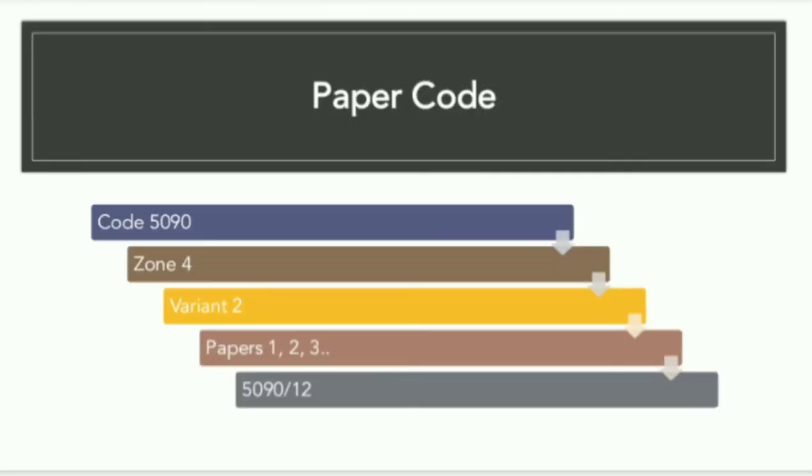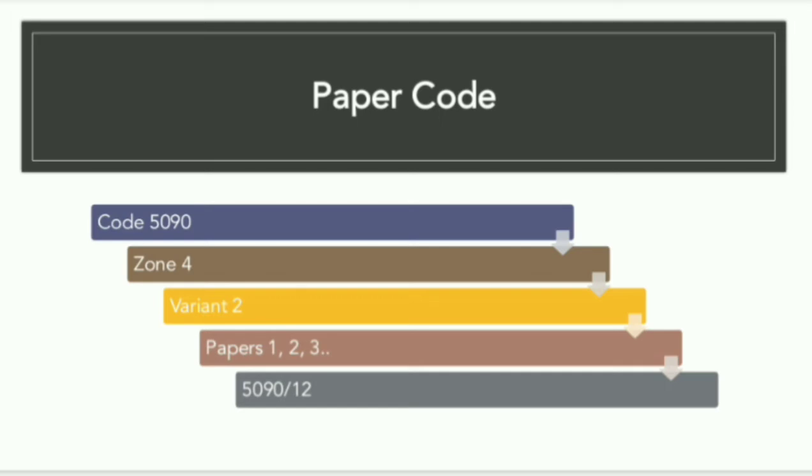So now what is 5090? As I have explained, Cambridge has allocated a certain code to every subject. So the code for biology is 5090. What is zone 4? Zone 4 is one of the zones which Cambridge has given to certain regions. Like the South Asian region is given the number 4 for the zone.